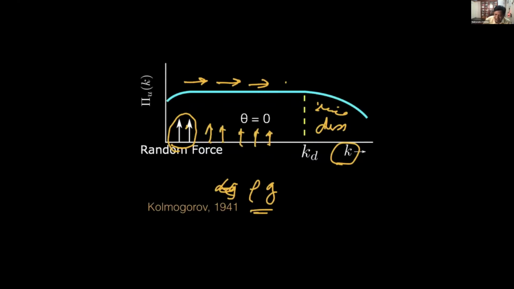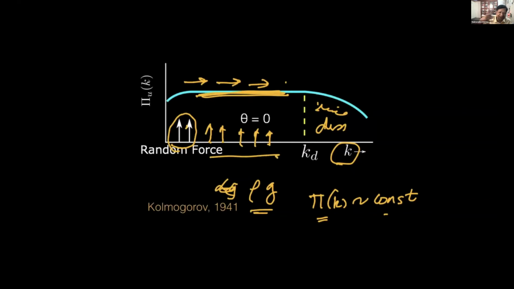Now the question is, is it taking energy from the kinetic? I mean, is the forcing taking energy from the velocity field or giving to the velocity field? That's what we need to see, and that will determine how the flux will change. So in Kolmogorov theory, we know that the flux, the pi k, this is what we denote the flux, is constant in the inertial range. But this is not going to be the same because the forcing is over all wave numbers.